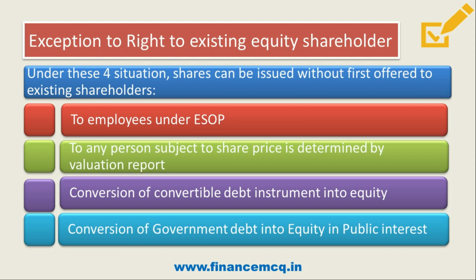Then, conversion of government debt into equity in public interest. Here, if the company has government debt and the government feels that it is in the interest of the public to convert it into equity, the company can do so without first offering shares to the existing shareholders. So friends, these are the 4 situations under which a company can issue fresh shares to a third person without first offering them to the existing shareholders. I hope you understand all these situations. Now let's move to the next point.